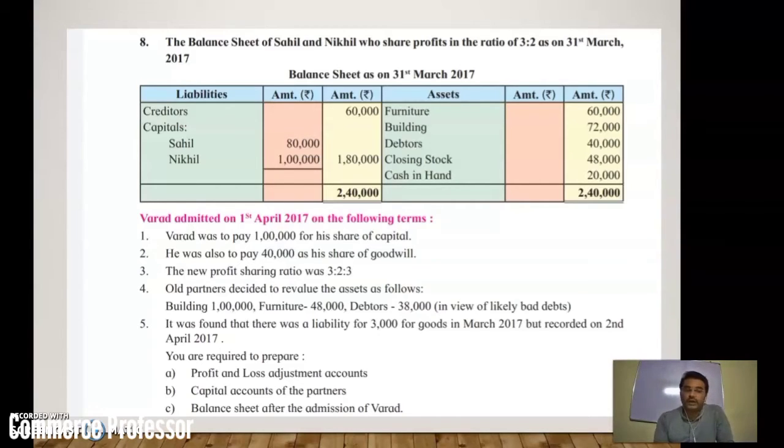What is the question provided? You are required to prepare the profit and loss adjustment account, capital accounts of the partners, and the balance sheet after the admission of Varad. So this is a usual question, and we are also preparing the journal entries today.